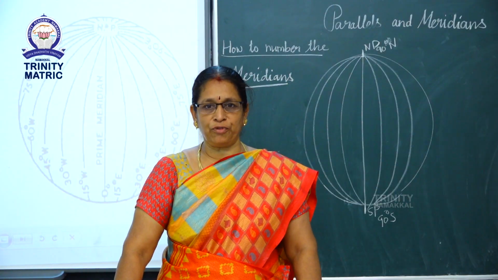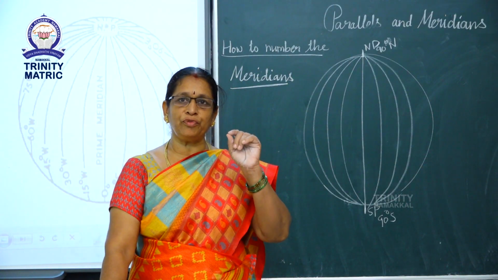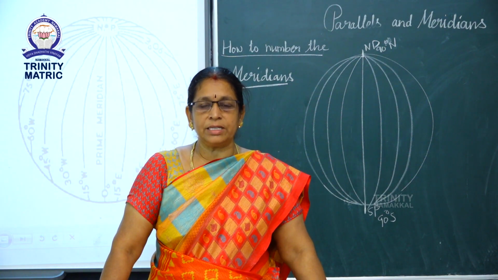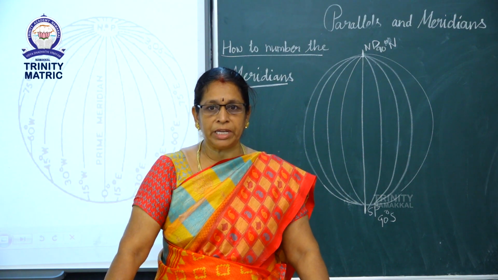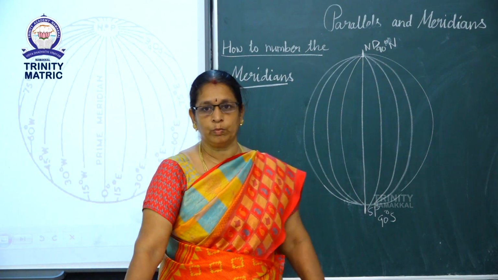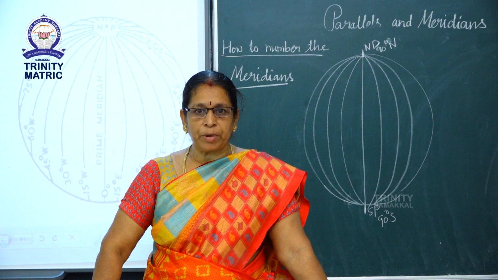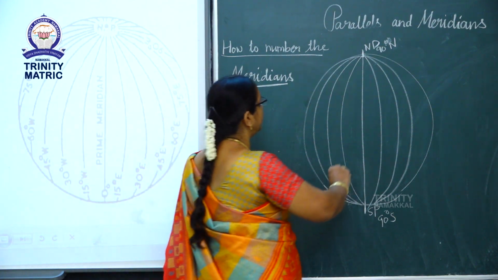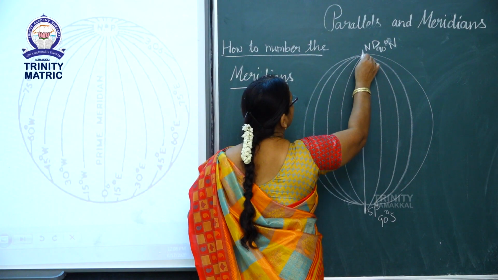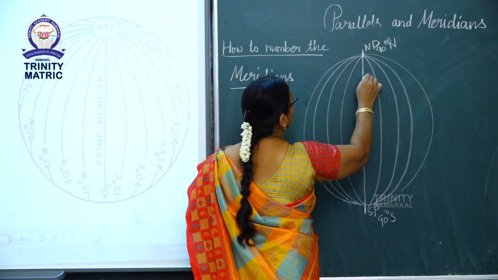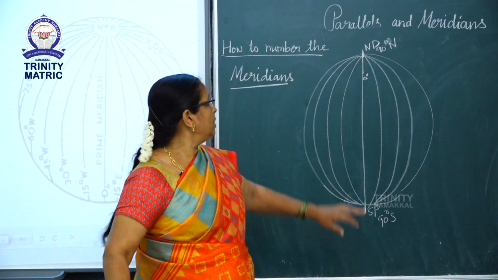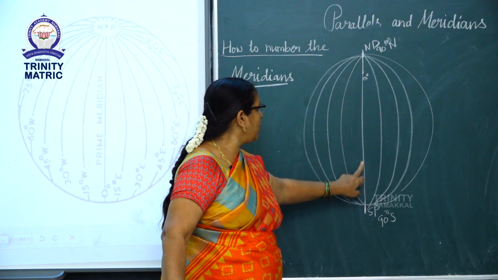In 1884, it was decided to fix Greenwich, a place near London, as a starting point for numbering meridians. The meridian that passes through Greenwich was marked as 0 degree. That is from here, 0 degree. For meridians, this is the starting point.